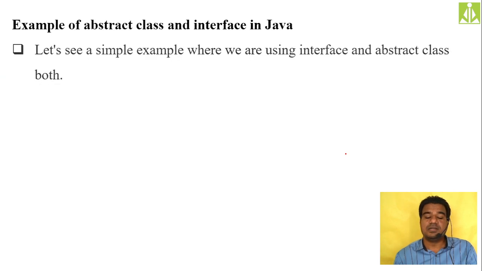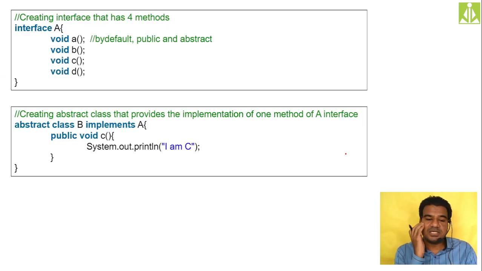To understand this example using abstract classes, abstract methods, interfaces and regular classes, I'm going to put everything inside a single program and demonstrate. See here, I'm declaring an interface A with 4 abstract methods: A, B, C, D. And I'm creating a class B, and I'm implementing A. But inside class B, I don't want to give all the implementations of A, B, C, D. Rather, I'm giving the implementation of only one method, the C method, and ignoring the other methods.